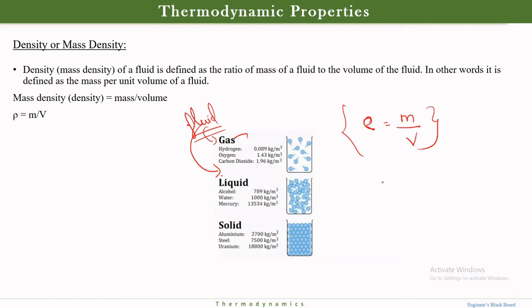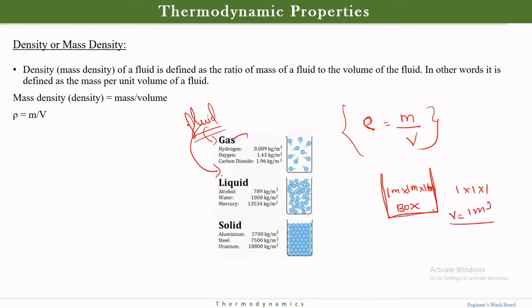Suppose I have a box of 1 meter length, 1 meter width, and 1 meter breadth. 1 cross 1 cross 1 means 1 meter cube of volume.